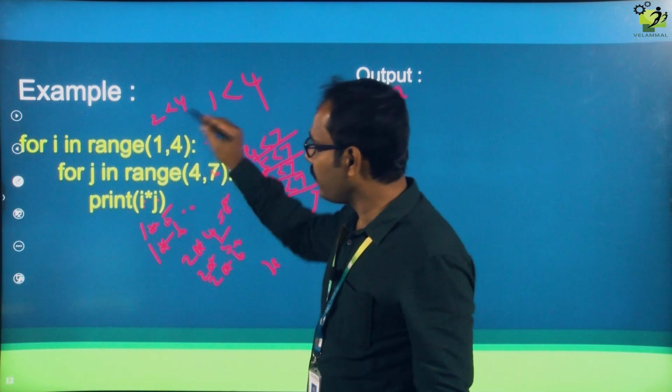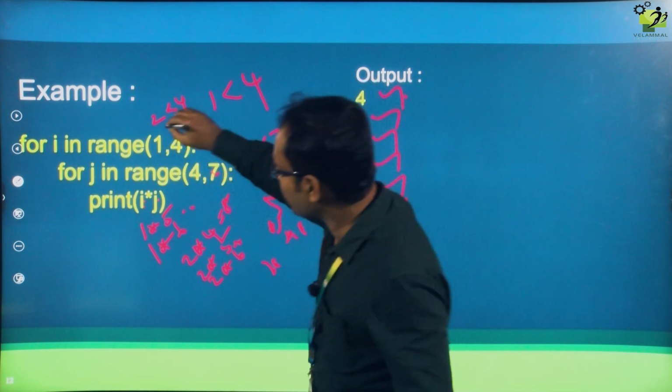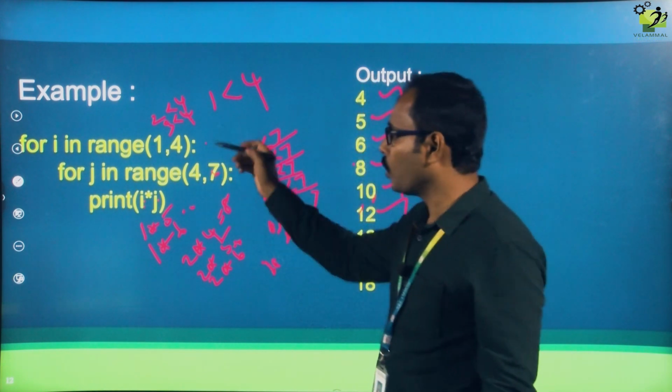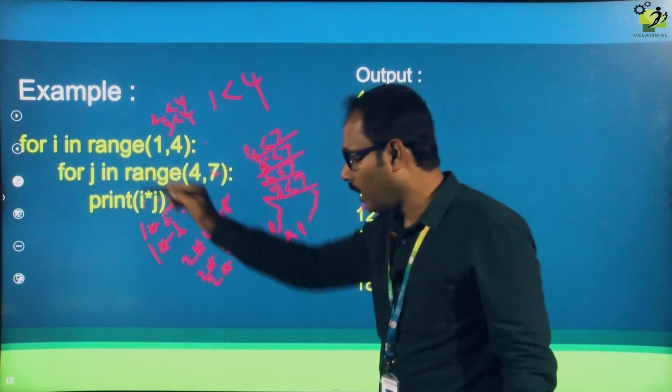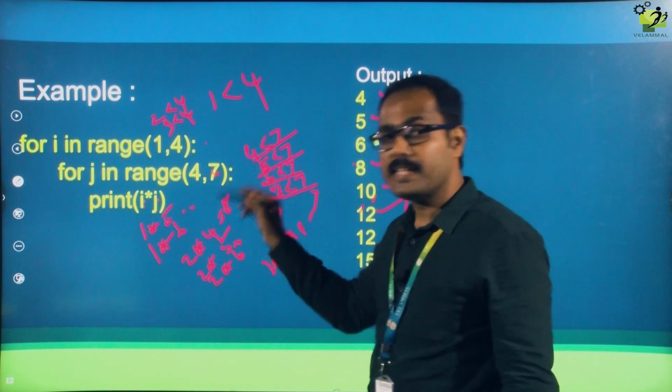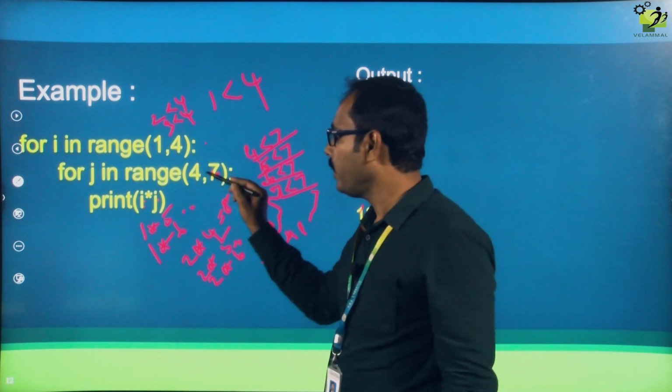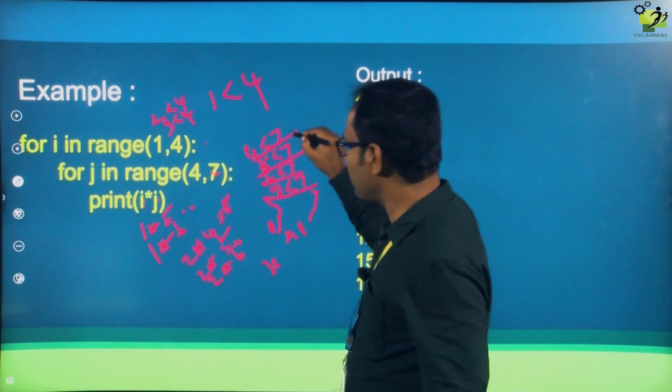Now the I value becomes 3. 3 less than 4. Okay, the condition is true. It will come here, to the inner for loop. Now again the j value starts from, sorry, starting from 4. Okay. 4 less than 7. It will check for the condition, true.